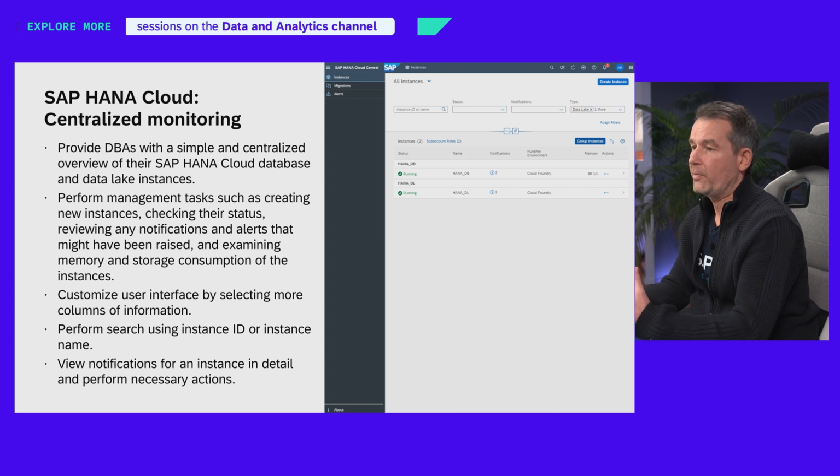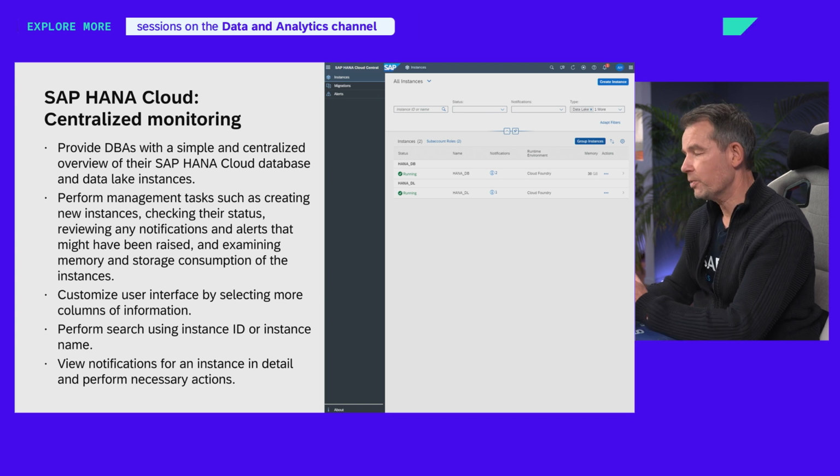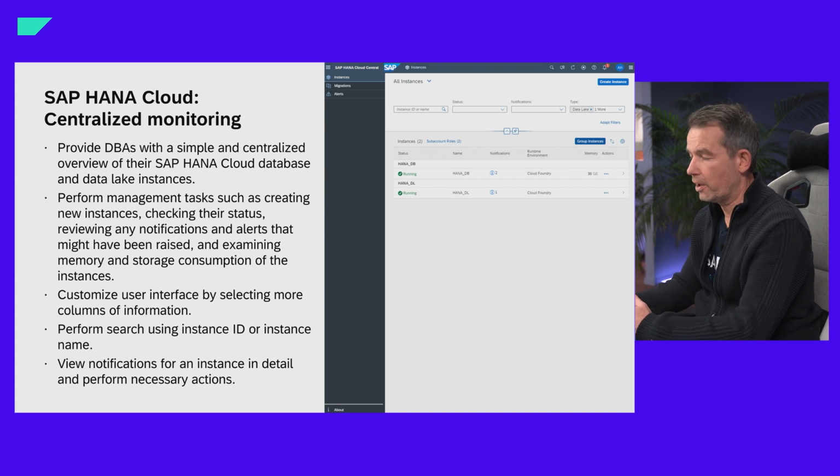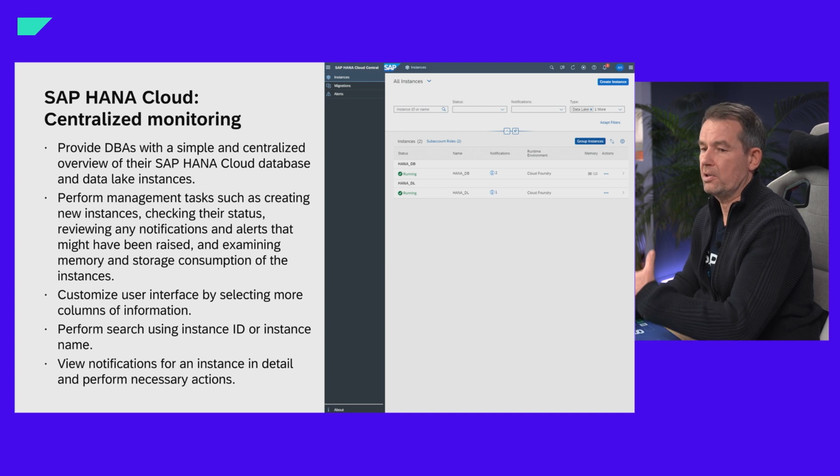This is a new feature, a new approach with HANA Cloud Central, which is really different from other tools that you may know from HANA 2, where you have a single tool for a single database. Here you have everything in one place in your BTP subaccount for all your HANA Cloud instances. You can also personalize this UI if you want, and do searches as said, and so on.